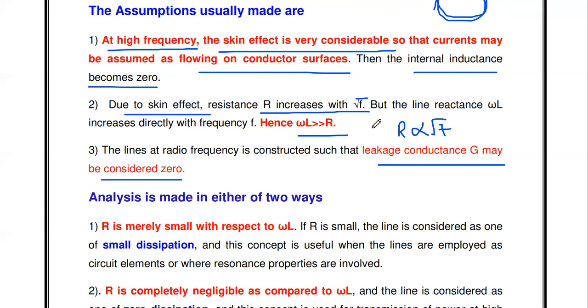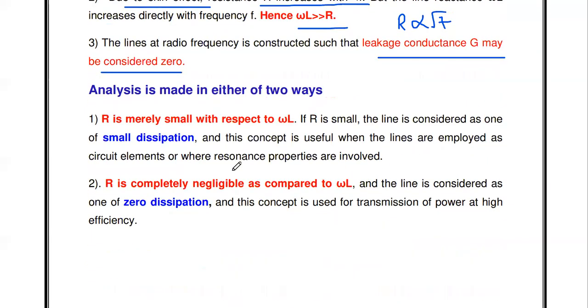Then the second point is the resistance R increases with frequency f, and R is very small when compared to omega L, so the line becomes a small dissipation line. And the third one, the leakage conductance becomes zero.